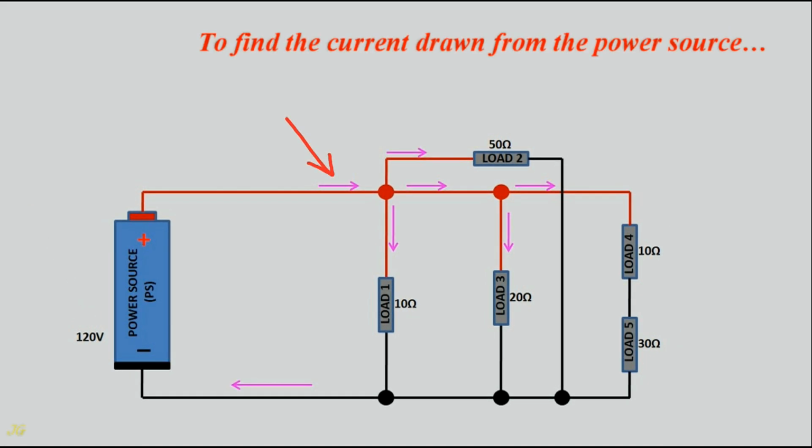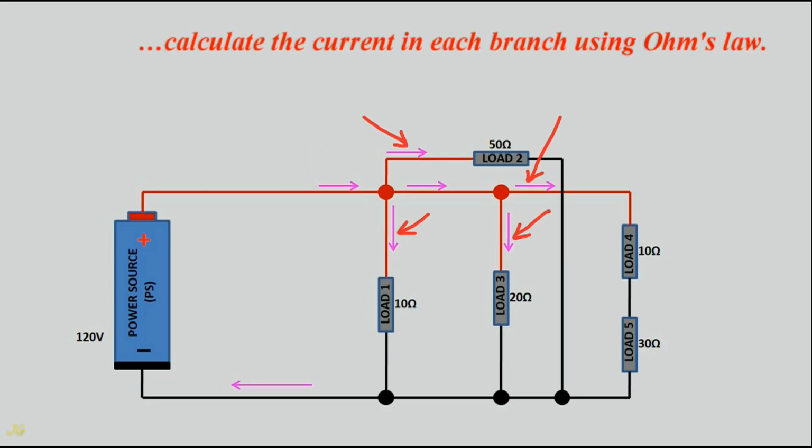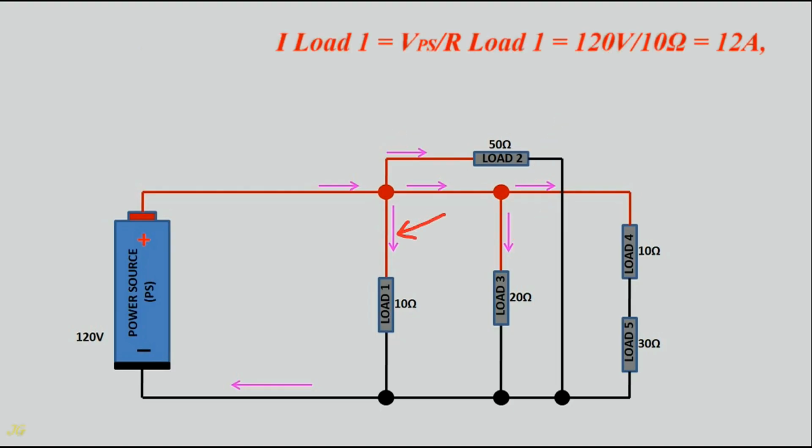To find the current drawn from the power source, calculate the current in each branch using Ohm's law. Current load 1 equals voltage power source divided by resistance load 1, equals 120 volts divided by 10 ohms, equals 12 amps.